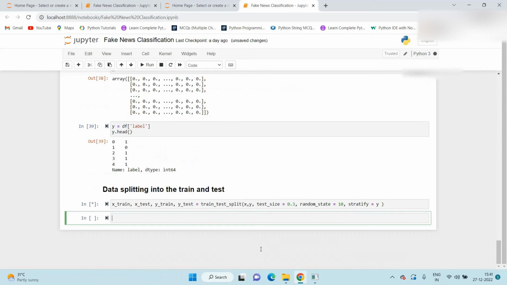Once we execute this, okay, now we check the length of our x_train and length of our y_train.